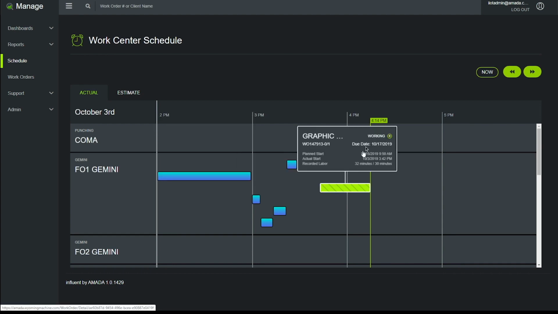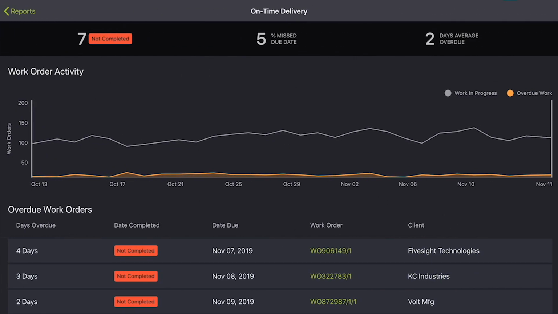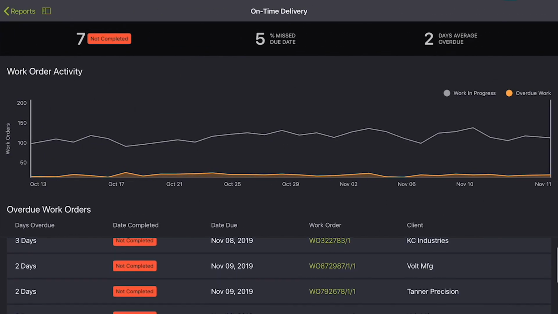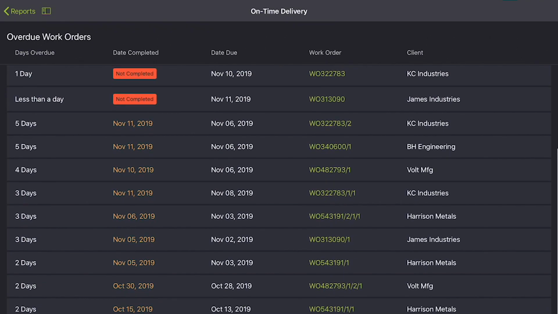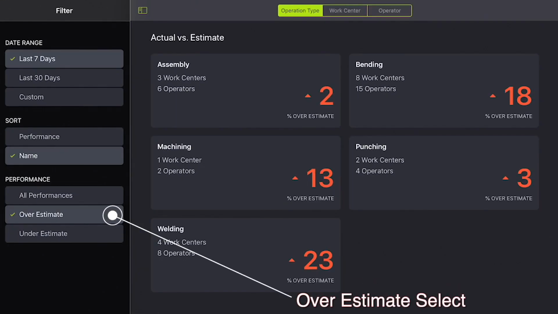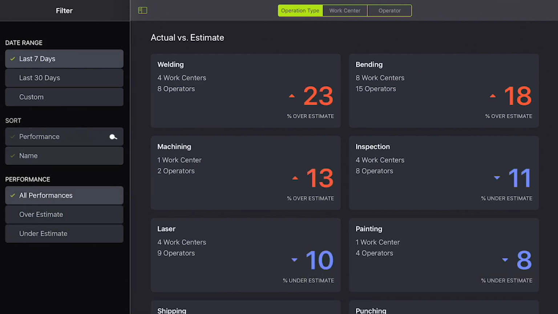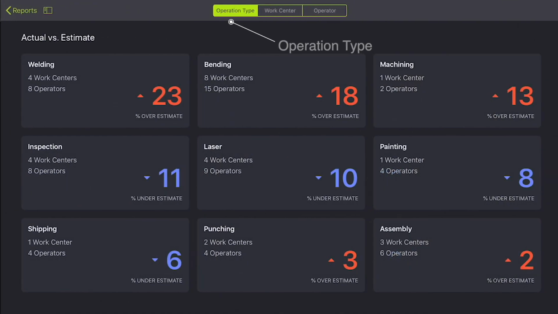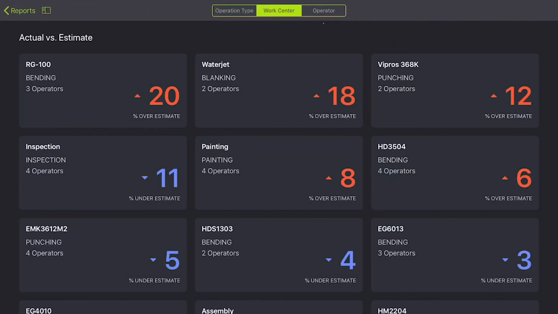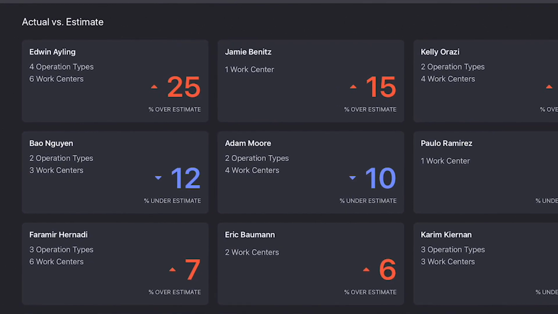On-time delivery provides a visible trend of missed delivery deadlines, along with quick insights of how often you're late and by how much. Actual versus estimate allows you to evaluate the accuracy of your quotation process. This can be viewed by operation type, work center, or operator, helping you identify where you're missing the mark.